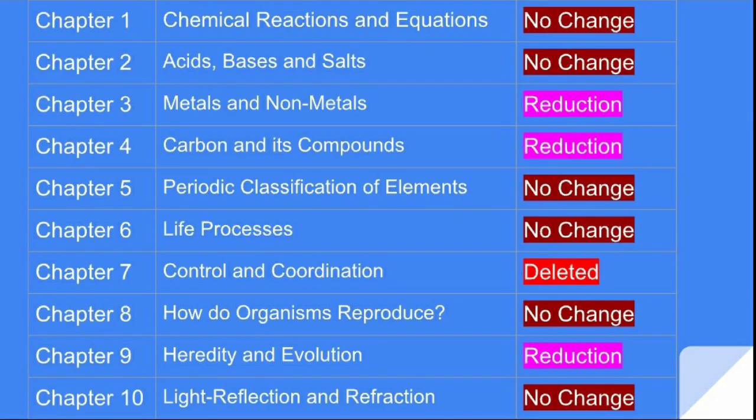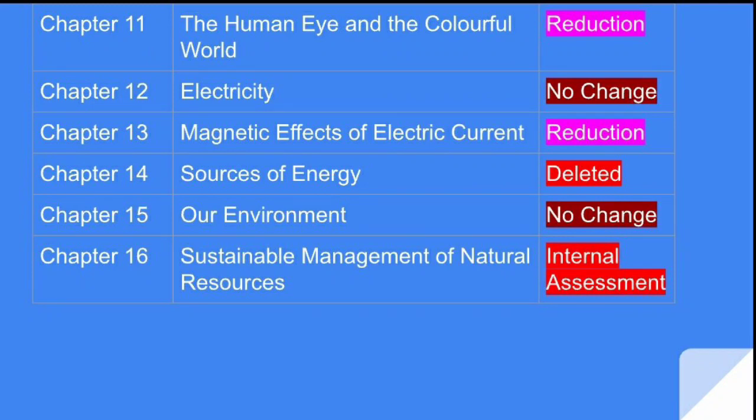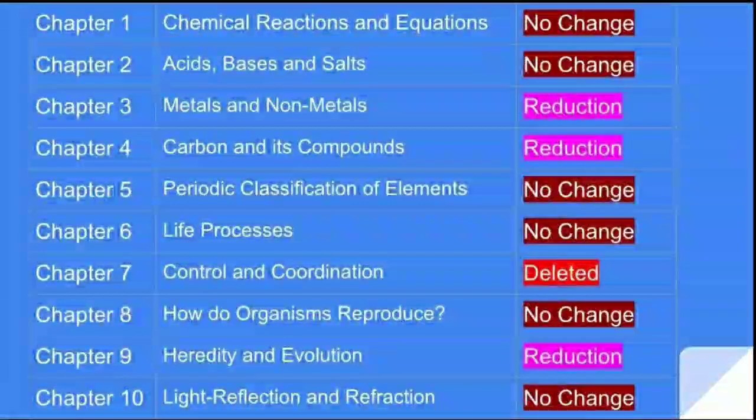Here is the overview of all chapters and their status for this current year. The chapters with no changes are marked in brown, the reduced ones in pink and the deleted ones in red. So in total there are 8 chapters in which there are no changes, 5 chapters where there is a reduction in portions, and 2 chapters are entirely deleted. And those are control and coordination and sources of energy. Fine. So these 2 chapters you don't have to study for this year.